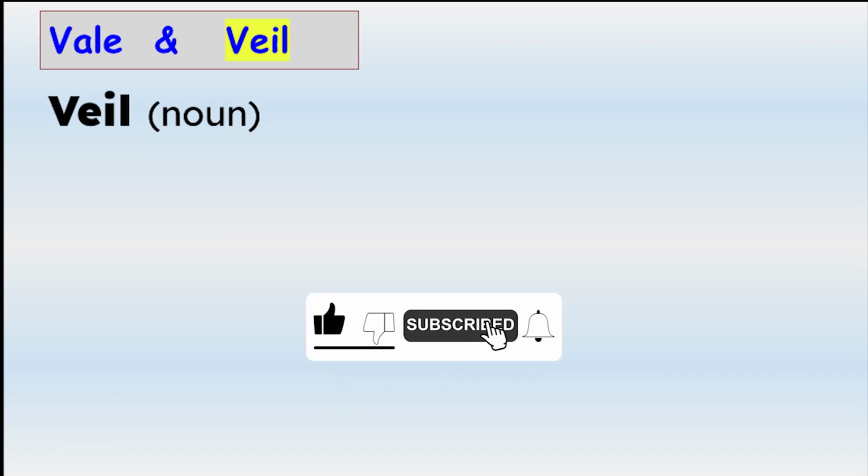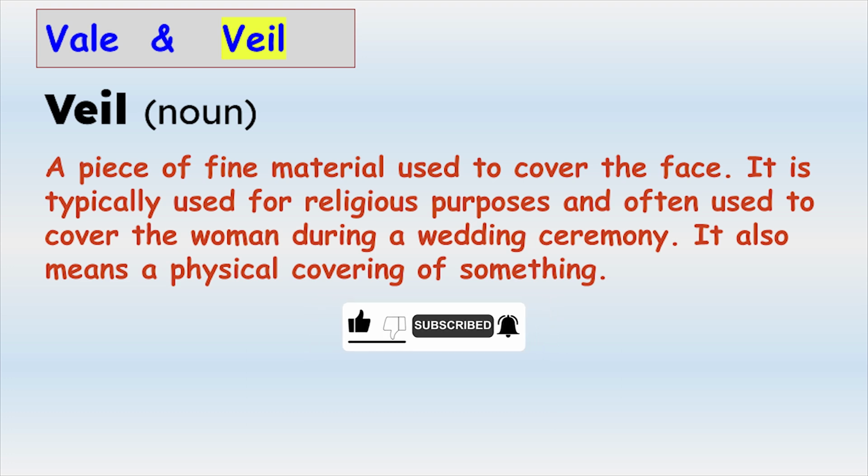As a noun, veil means a piece of fine material used to cover the face. It is typically used for religious purposes and often used to cover the woman during a wedding ceremony. It also means a physical covering of something.